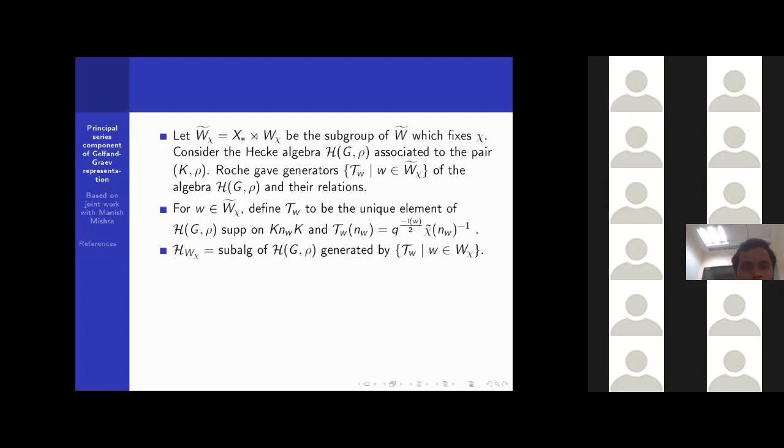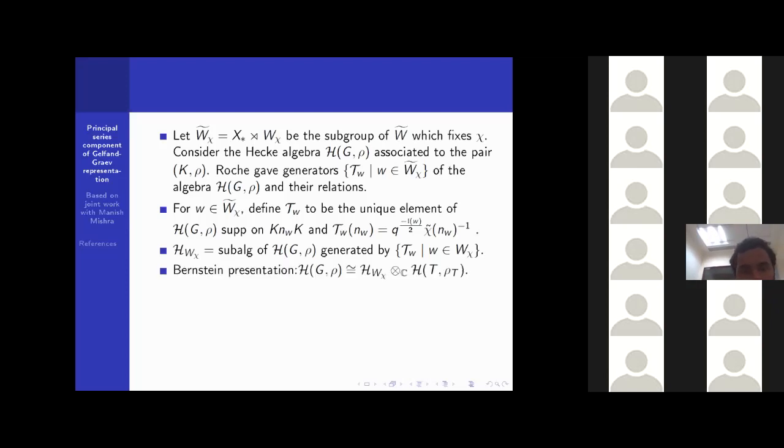Now we denote by H(W_χ) the subalgebra of the Hecke algebra H_0 which is generated by T_w when w comes from W_χ, the χ-fixed points of the Weyl group W. This is our subalgebra.